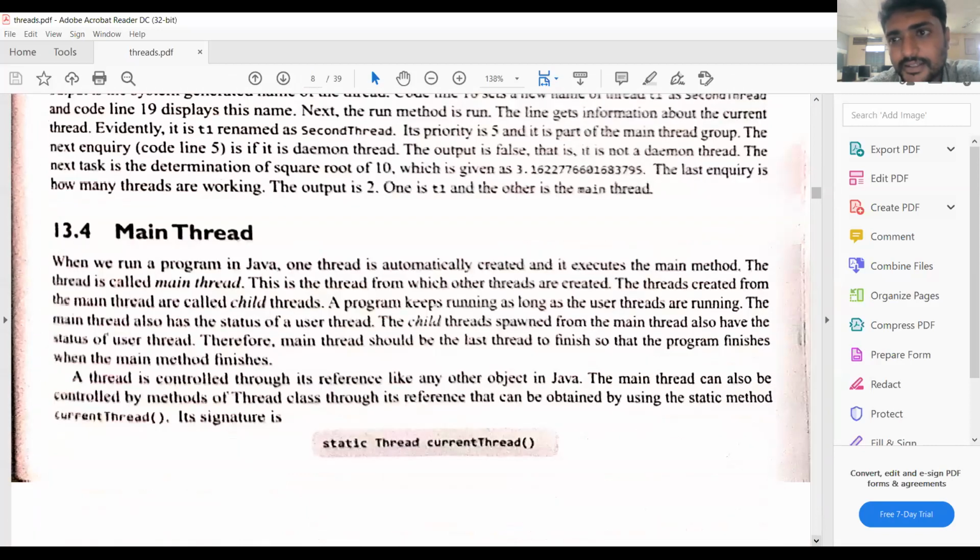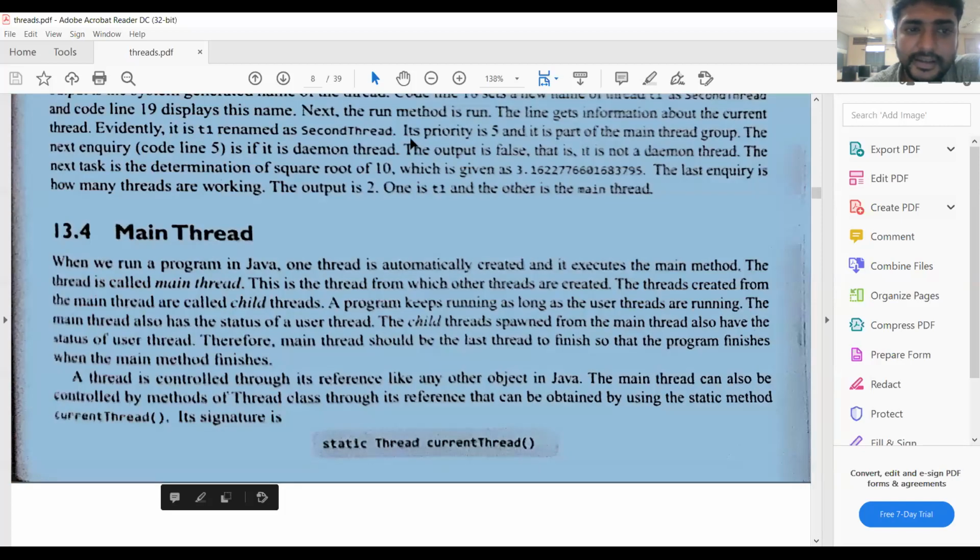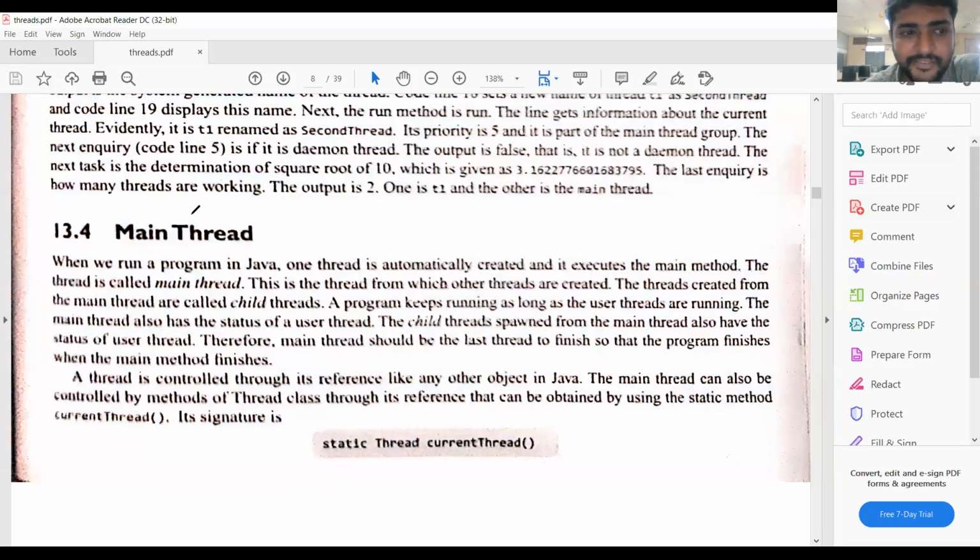We also have the concept of daemon threads. Daemon threads means already predefined threads. There is no need to create them. When you run the program, those background threads will always execute. Those types of threads are known as daemon threads. An example of a daemon thread is the main thread, which is a predefined thread.